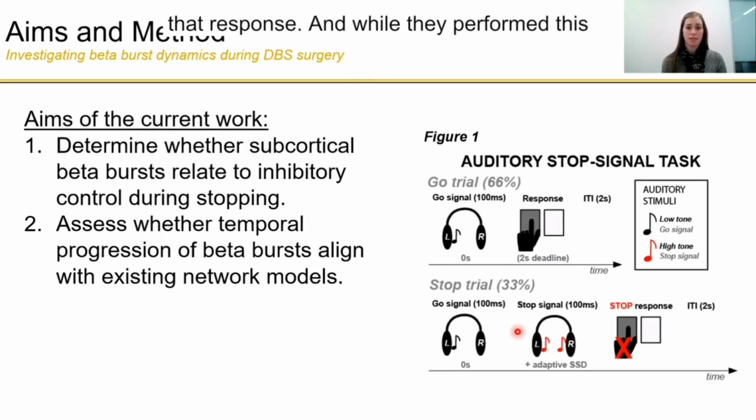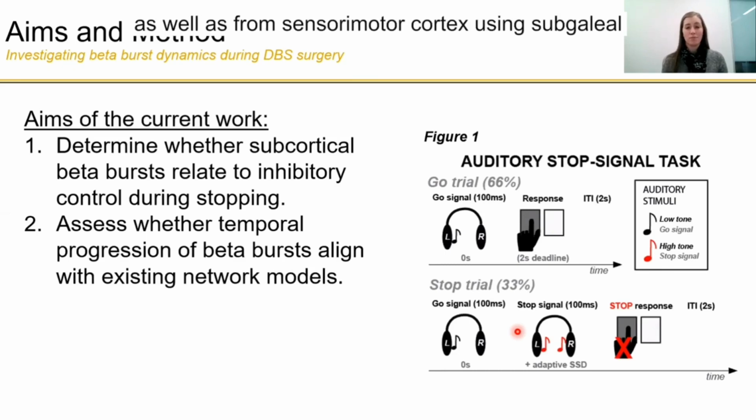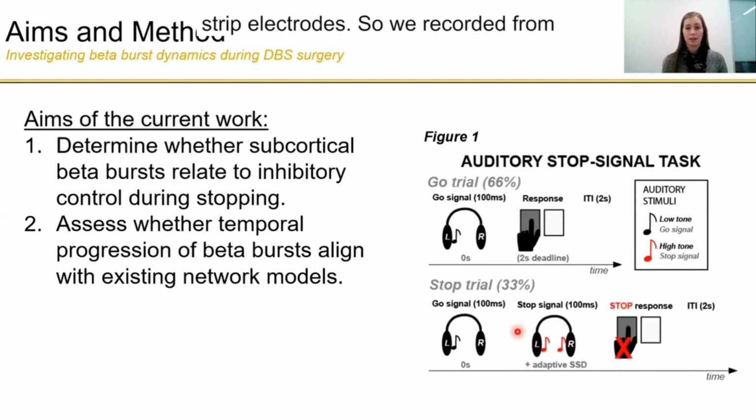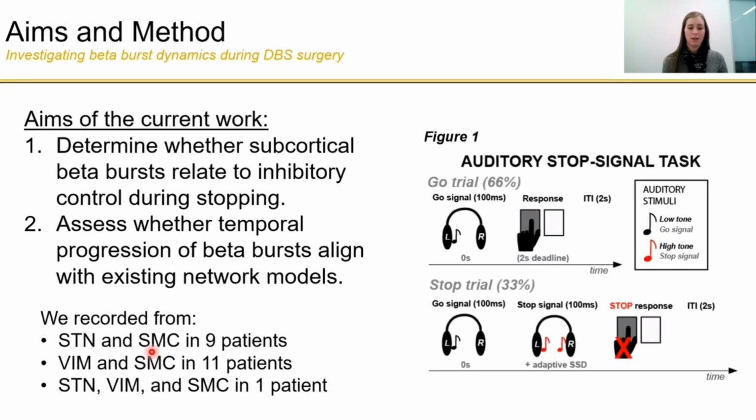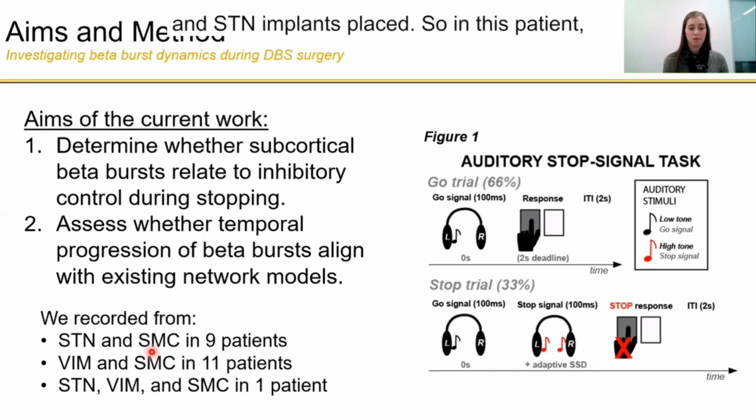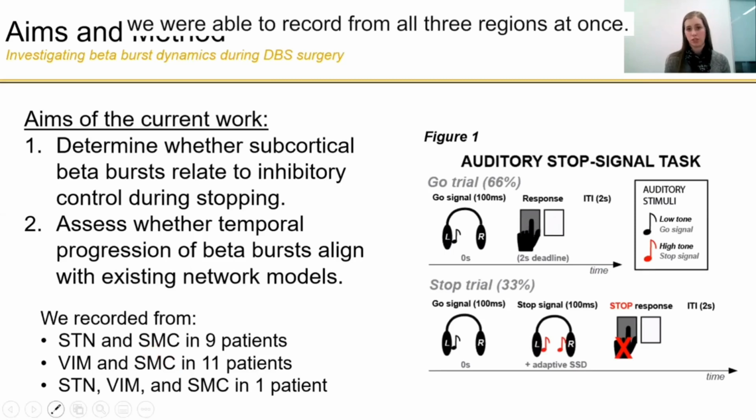While they performed this task, we recorded from the subcortical region of the brain where the DBS was being implanted, as well as from sensorimotor cortex using subdural strip electrodes. We recorded from the STN and the sensorimotor cortex in 9 patients, and from the motor thalamus, or the VIM, and sensorimotor cortex in 11 patients. And in one particularly unusual surgical case, the patient was having VIM implants removed and STN implants placed. So in this patient, we were able to record from all 3 regions at once.